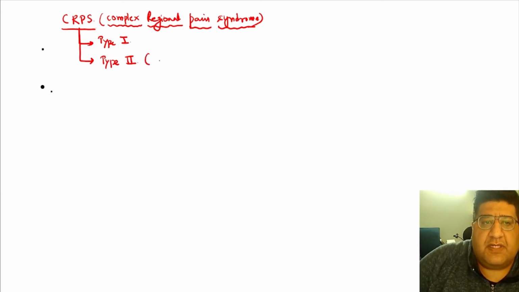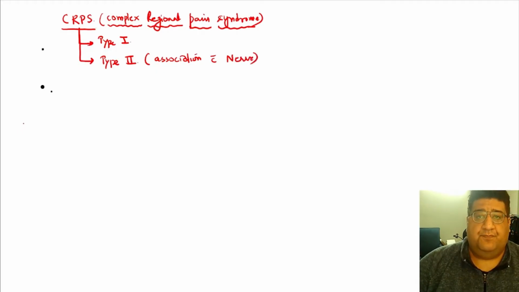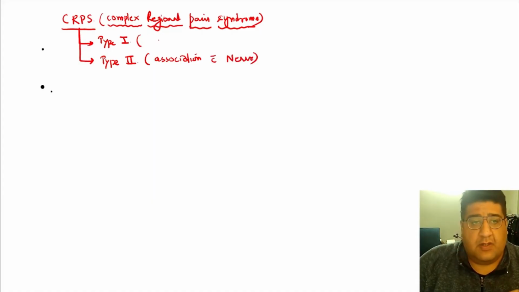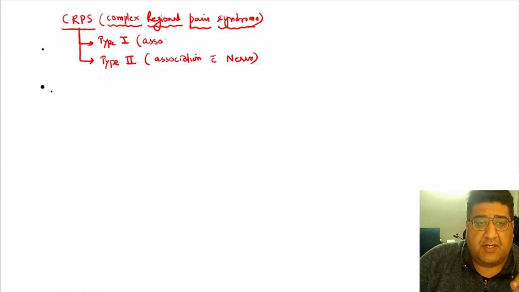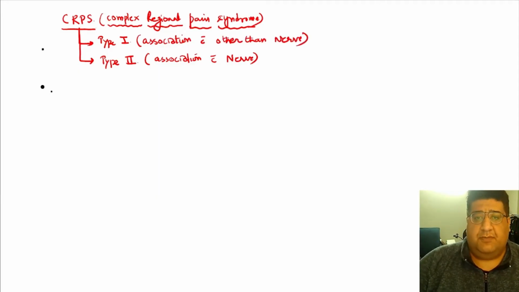If the reason behind the pain has an association with a nerve, then we call it CRPS type 2. And if the reason behind the pain has an association with anything other than the nerve, that is what is called CRPS type 1.